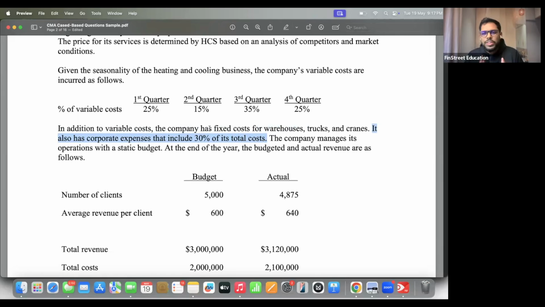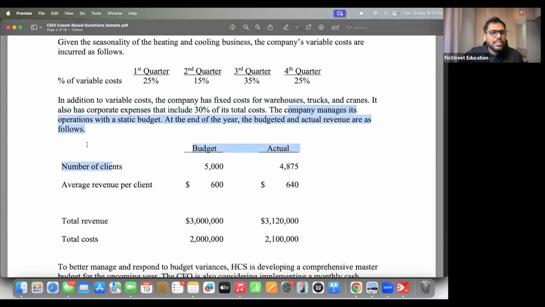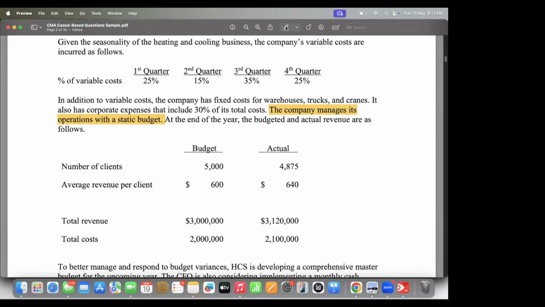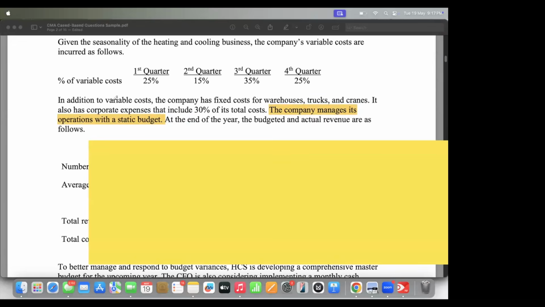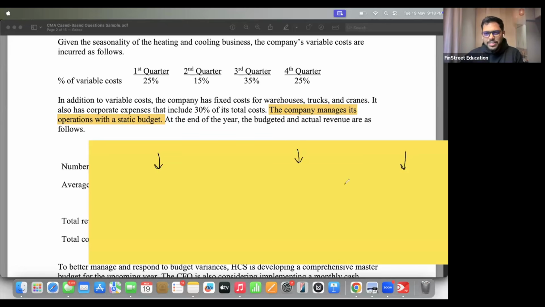Mainly we can talk about the fixed part of the overheads over here. Okay, fairly fixed in nature. The company manages its operations with a static budget. Guys, what is static budget? Do you guys recall? Between master, flexible, and actual. What is static budget? It's the budget prepared, like the fixed budget. Fixed budget. Okay, Varnika, you're going in the right direction. But please remember, standard cost and standard. Master budget. Yes, someone just said it.